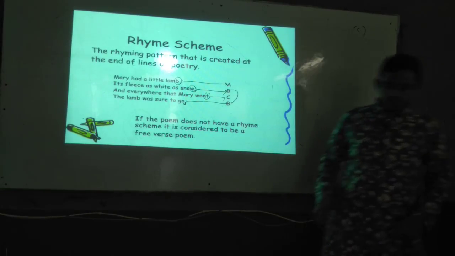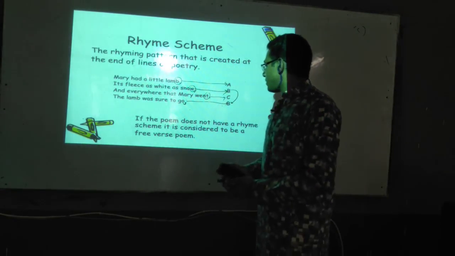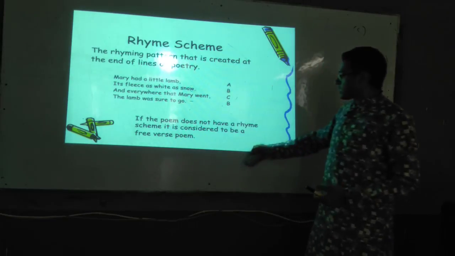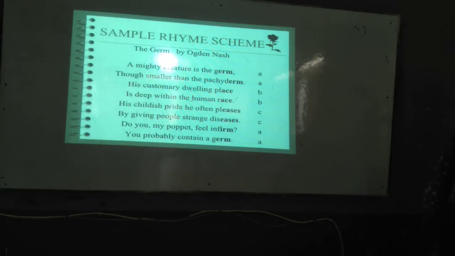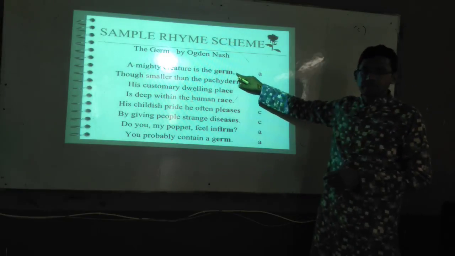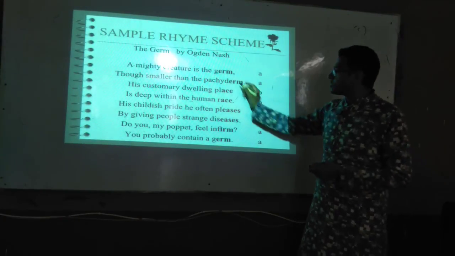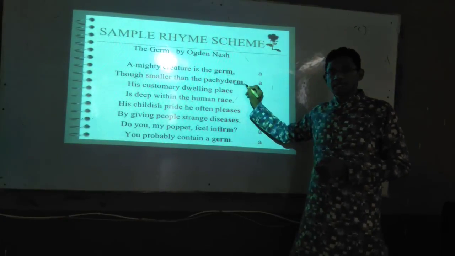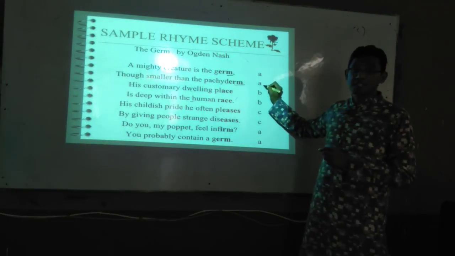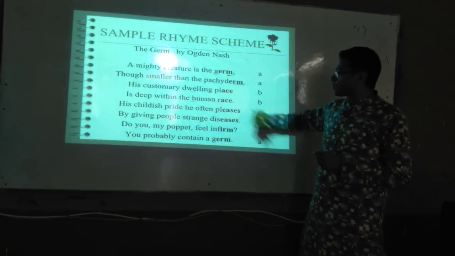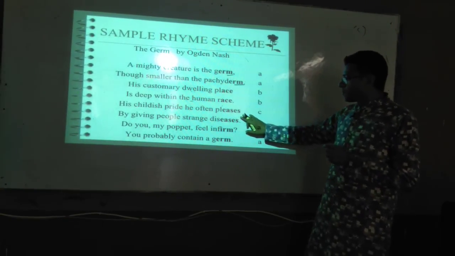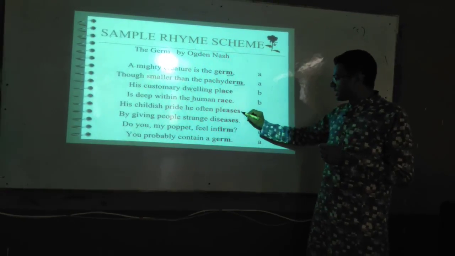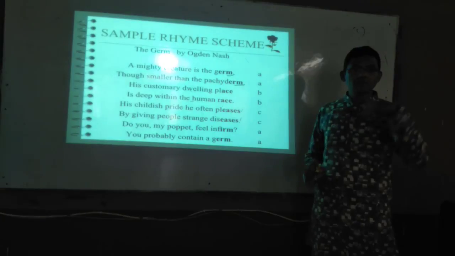So next, if the poem does not have a rhyme scheme, it is considered free verse. Later on we'll go there. Then we have another example. Just think of the sound germ, and this is trim. M sounds are produced, so these two are considered A. And here, place and race, the C sound is pronounced. That's why these are baby, please, and diseases. The S has a Z sound. Z sounds are coming, so these are considered C.